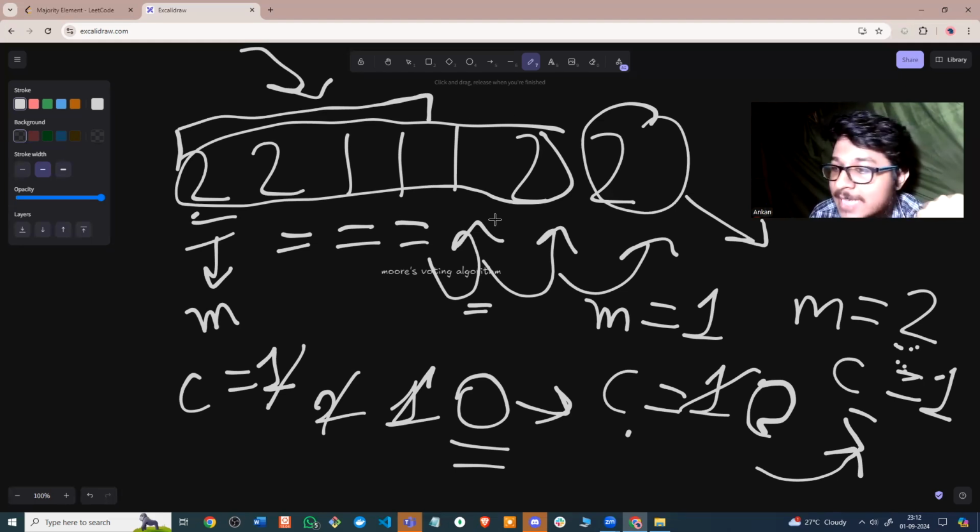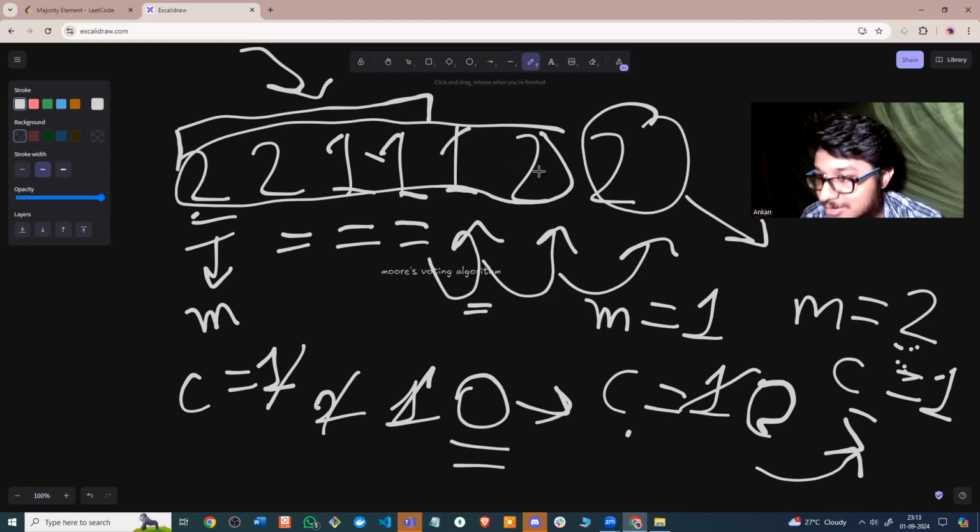Right, because these elements have cancelled each other, and anything which is remaining extra will be our majority element, because the frequency will be the greatest. And if you look at the frequency, 2 is 4, right? 4 is more than 7 by 2, which is 3, and indeed it is the majority element. So all the elements which were already there have been cut off. The elements have cancelled each other, right? Essentially, this is the extra element, and this is the majority element. That is the concept which you are following in this Moore's voting algorithm.